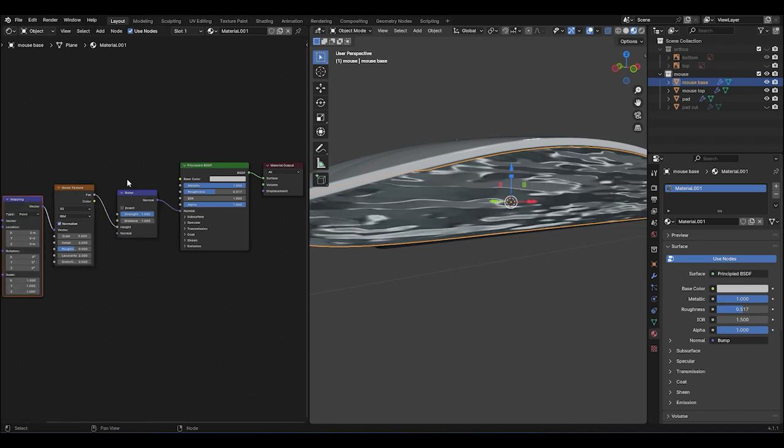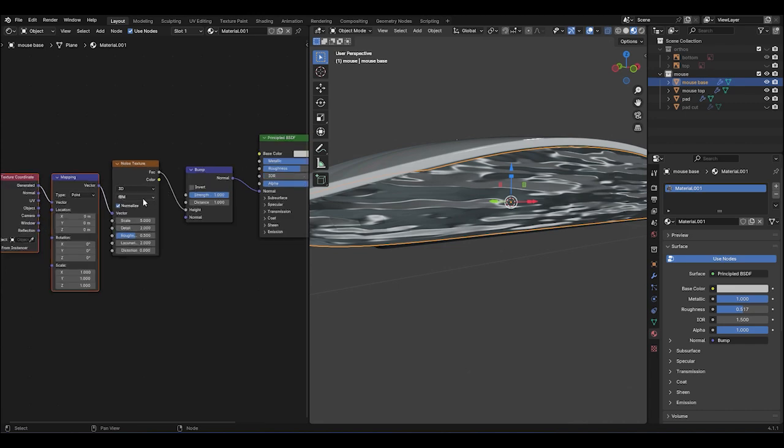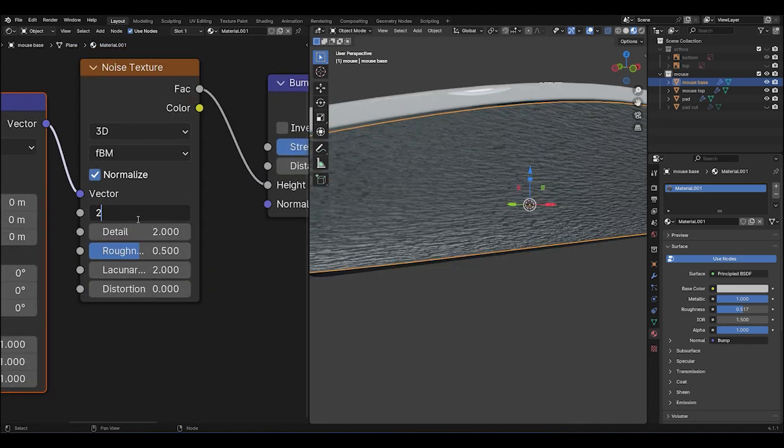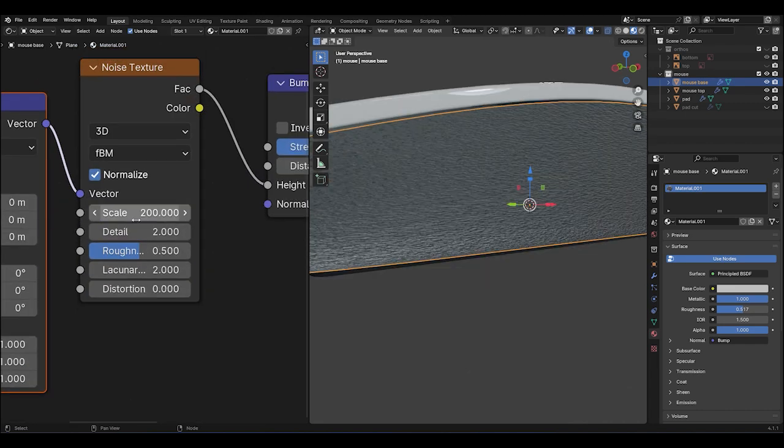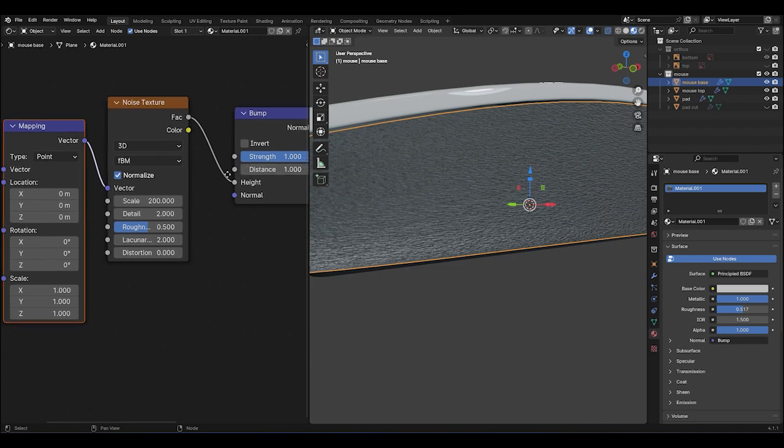Now, press Ctrl T to add a texture coordinate node. Adjust the scale to something finer. 200 looks good. Go to Strength and pull it back so the texture is more subtle.